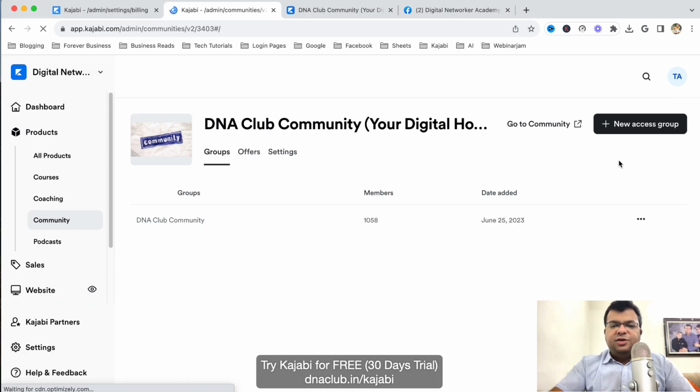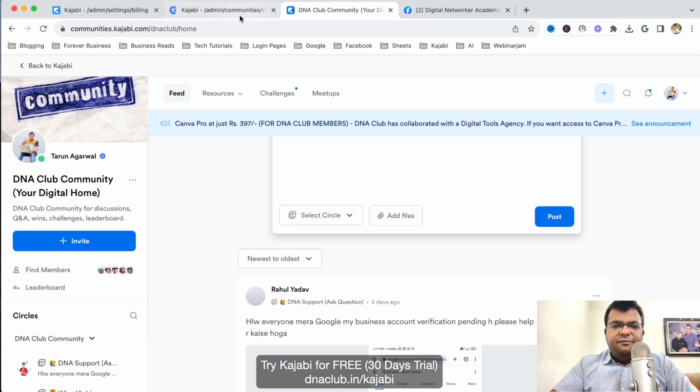But in your case, suppose you want to restrict discussions or certain content based on the different levels, you can create different access groups. There will be one community only, and under this community you create multiple access groups like Silver, Gold, Platinum. But in my case I created only one community. Clear?